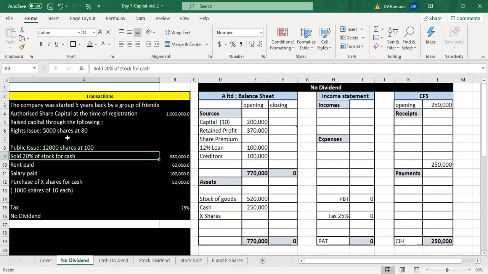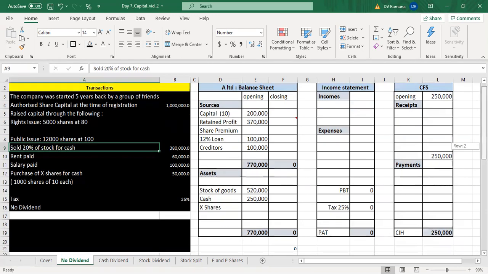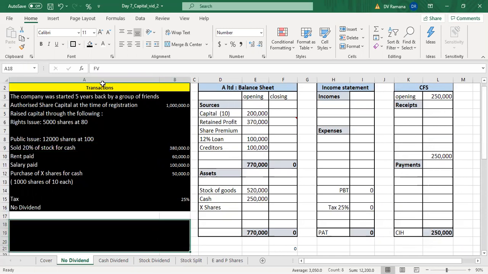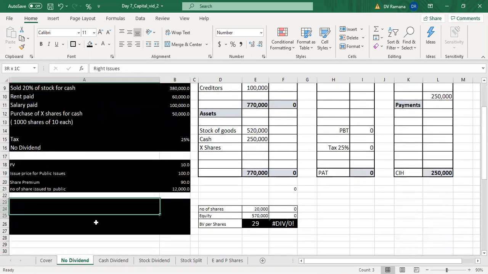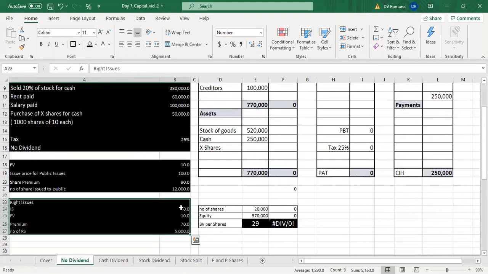So the company issued 5,000 right shares at rupees 80 per share. The face value of the share is 10. The issue price for the rights issue is 80, the face value is 10, so the premium is 70.